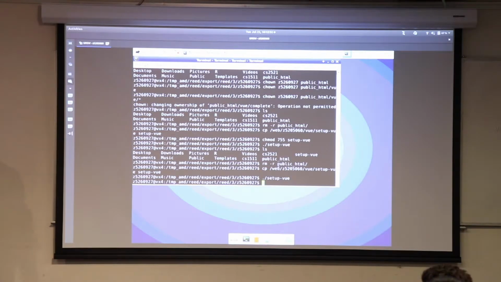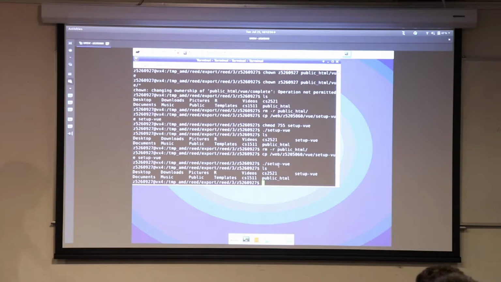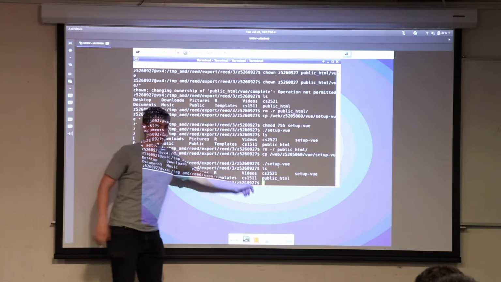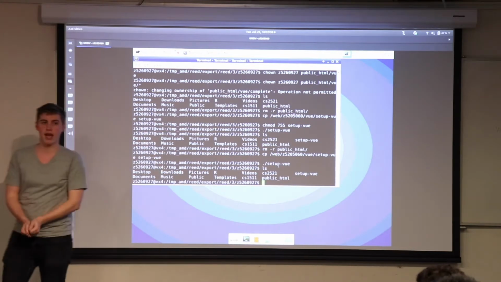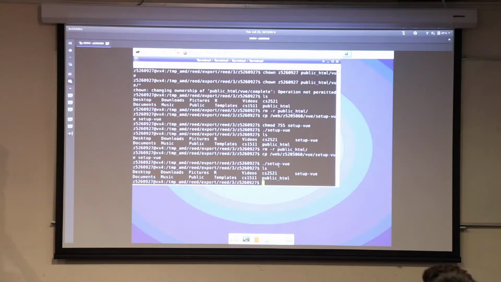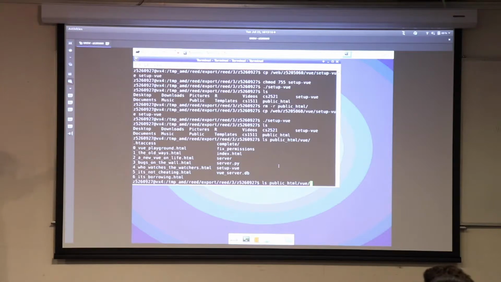What's going to happen is you'll get a nice little folder in your home directory called public_html. And this folder, you can dump whatever you want into it, and now you've got a website. And that website is hosted by CSE. Obviously, don't do anything stupid with it. If you want to set up Silk Road 2.0, I wouldn't do it on CSE servers. Probably not. But now what you've got is public_html/vue/ with a bunch of HTML files. This is what we're going to be working off in order to do some really cool things with Vue today.